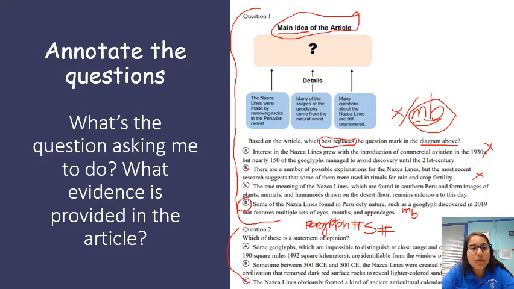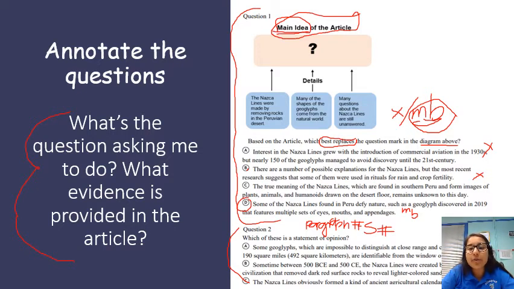Now, I did include some questions here on this side that I want you to be thinking about, especially when you're responding to questions. So the first one is, what's the question asking me to do? And what evidence is provided in the article? So specifically for question number 1, we've already identified what the question is having me do. The question is having me find and locate what the main idea of the article is.